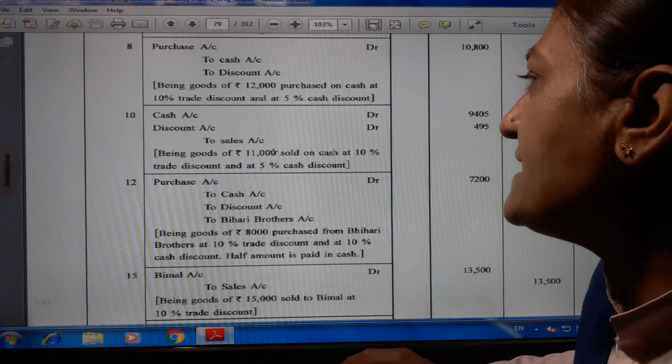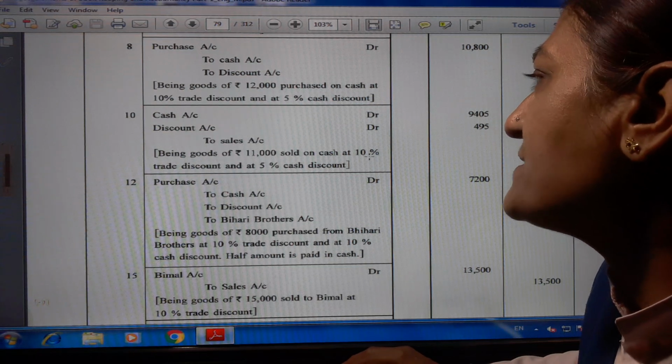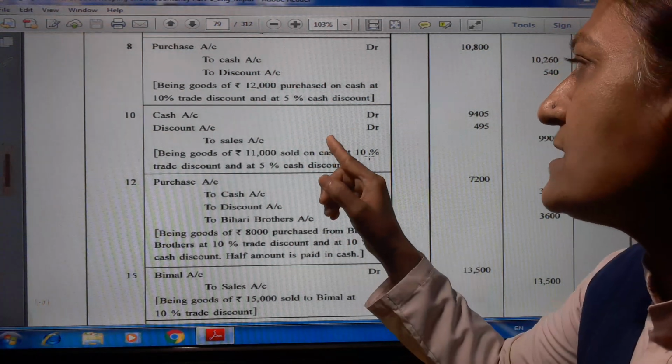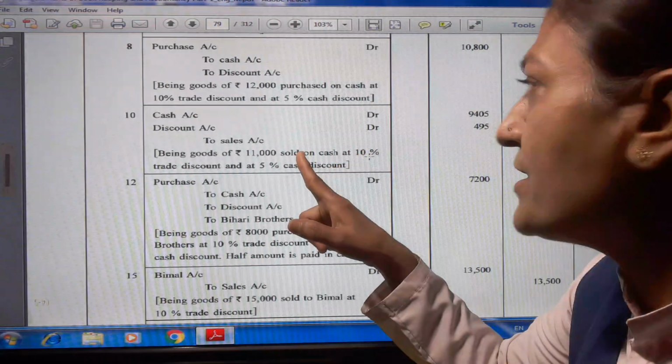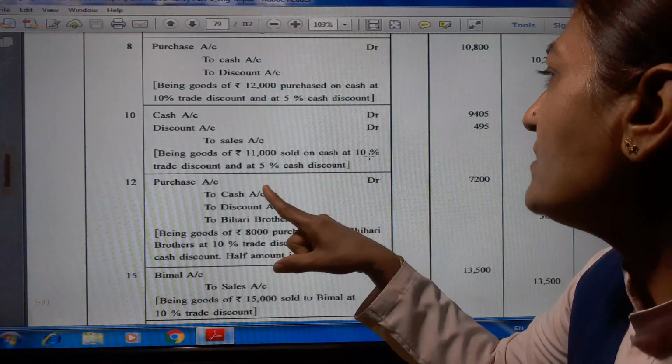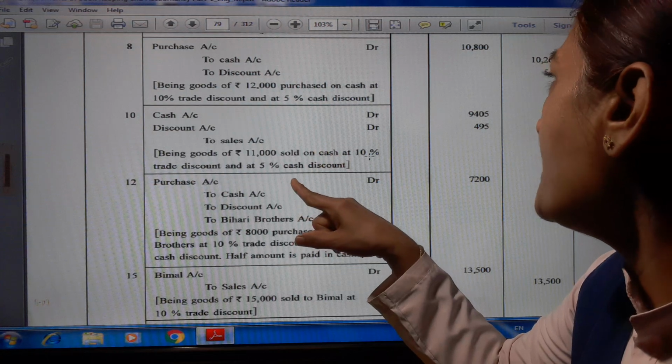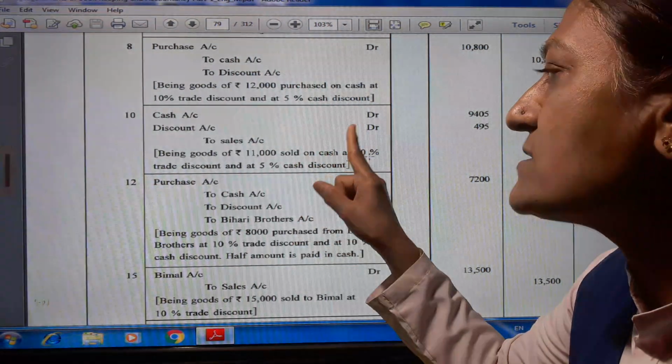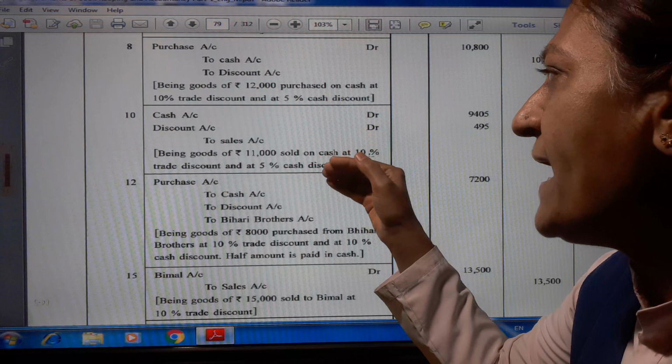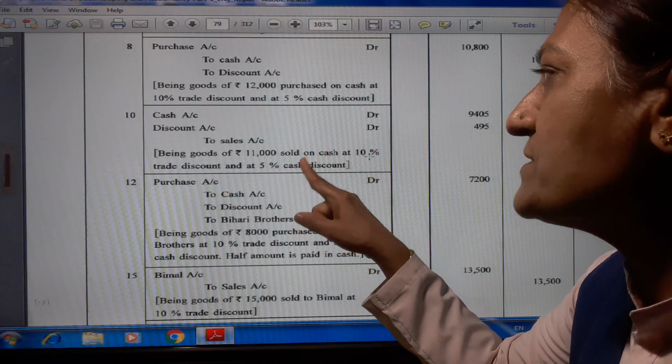Now cash account debit 9,405 rupees, discount account debit 495 to sales account 9,900, being goods of rupees 11,000 sold on cash, 10% trade discount. 11,000 and 10% means 1,100 is there. 11,000 minus 1,100, so 9,900 is there. On 9,900 there is a 5% cash discount.